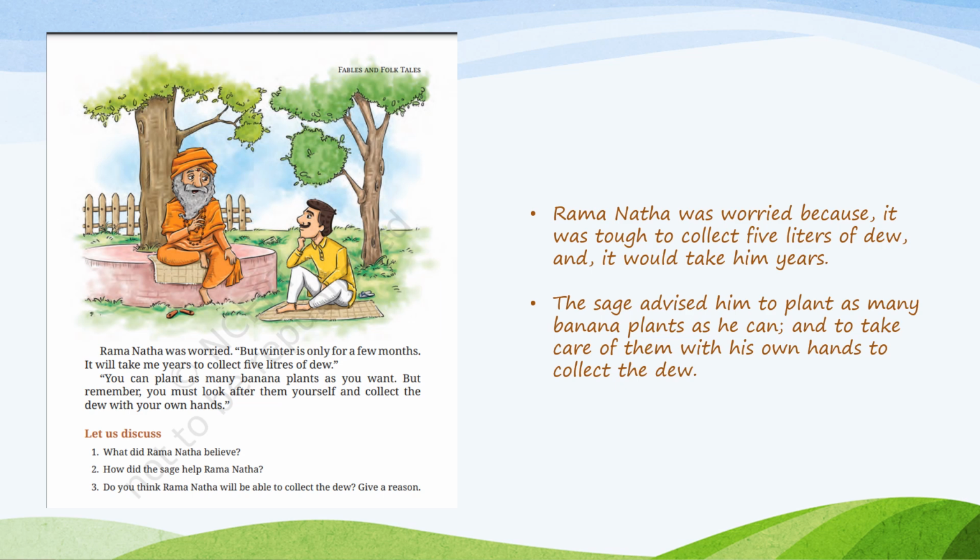Now what we come to know: first question is, what did Ramnath believe? Ramnath believed that there is a magic potion which could turn any object into gold. Second one is, how did the sage help Ramnath? The sage advised Ramnath that he would help him in making the magic potion, but he had to collect 5 liters of dew.